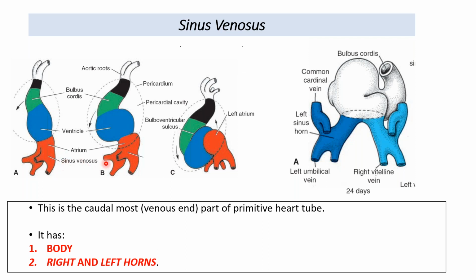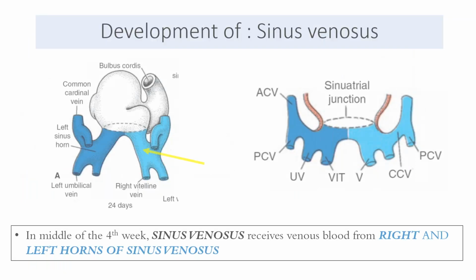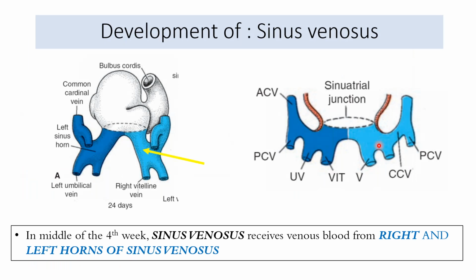So let's see how the sinus venosus develops. The sinus venosus has two parts. One is the body of the sinus venosus, and there are two horns, the left and the right horn. By the middle of the 4th week, the sinus venosus is receiving venous blood from the right horn and the left horn of the sinus venosus.